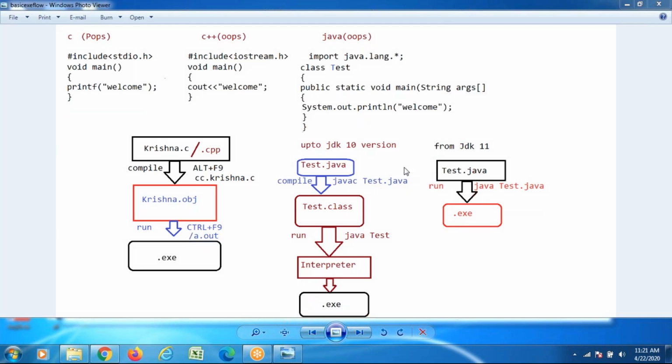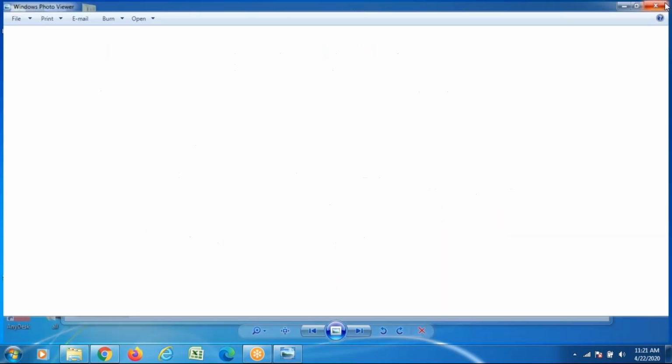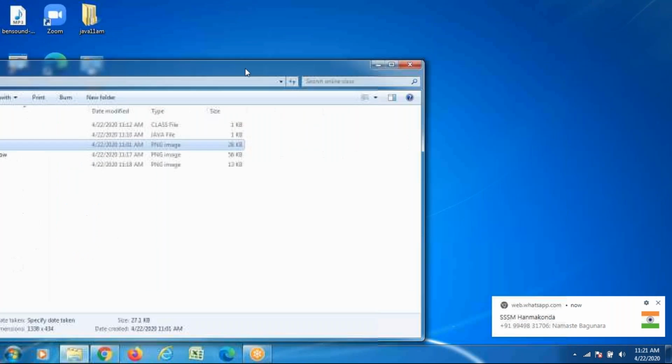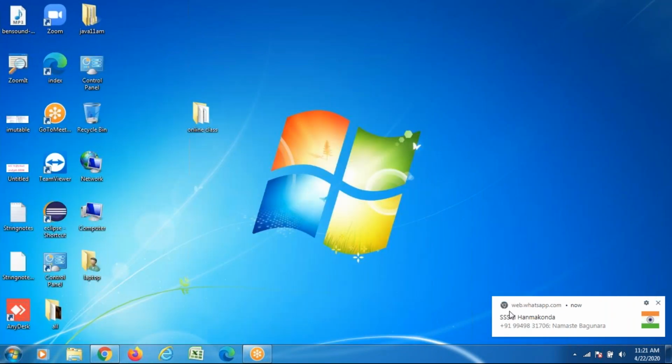Tomorrow I will discuss one small theory related to why Java, since n number of different technologies are there, and what is the importance of Java. Then we will discuss how to install Java and how to work with Java. Everything we are going to cover. Today I'm closing the session. Today was a bit late because of a sign-in problem. Tomorrow sharp at 10 I will start the session. The session will run from 10 to 11:15.